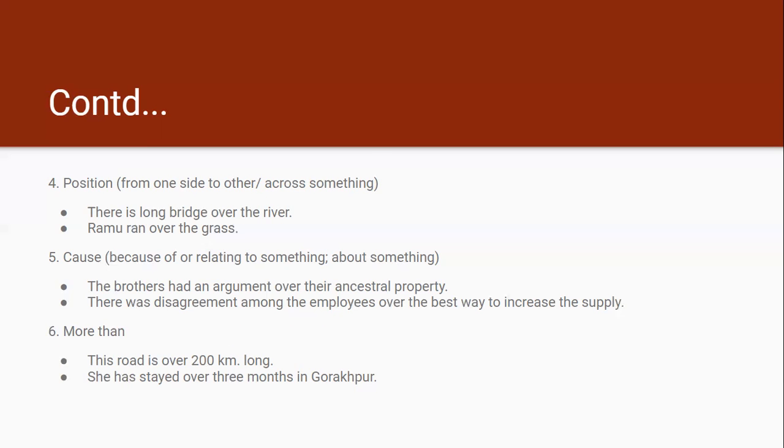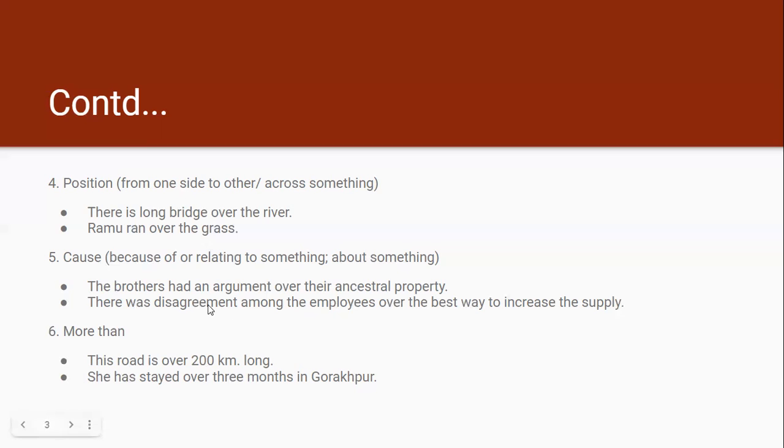Then over can also be used to denote cause. The brothers had an argument over their ancestral property. So what was the reason? What was the cause of the argument? Their ancestral property. So over is used here.